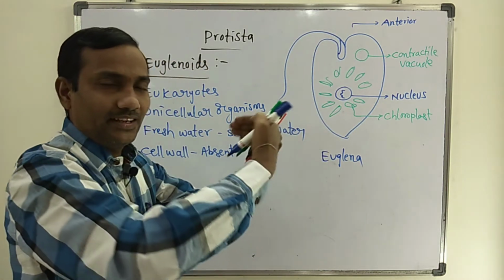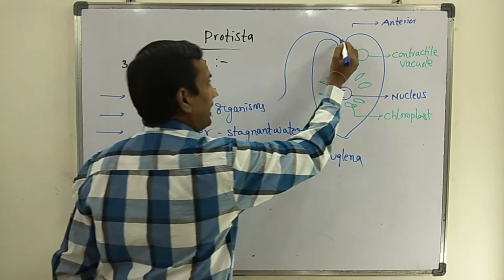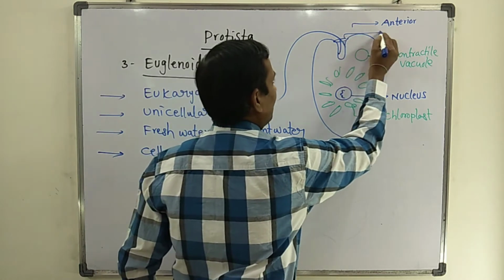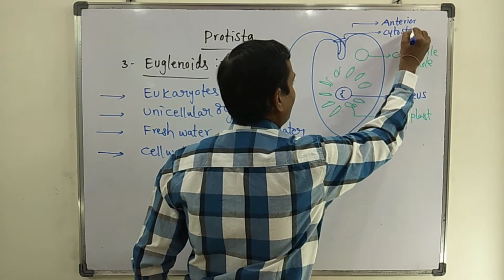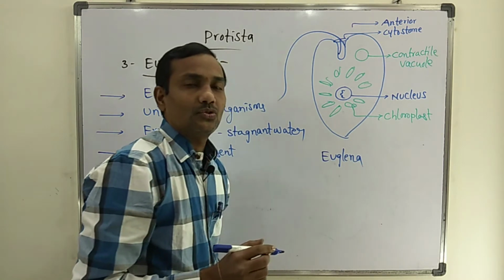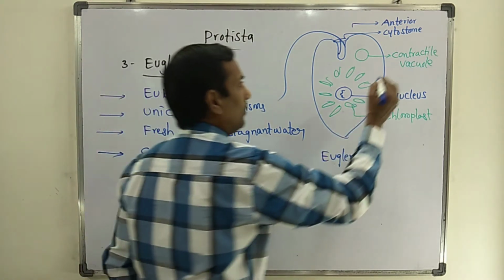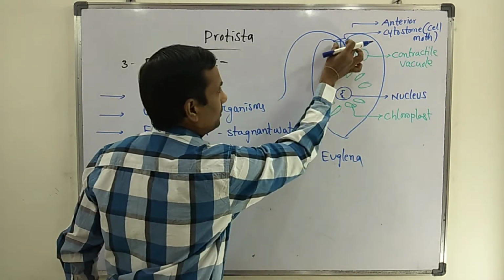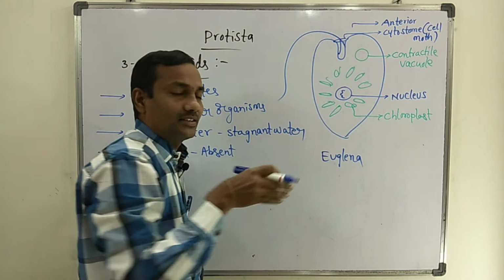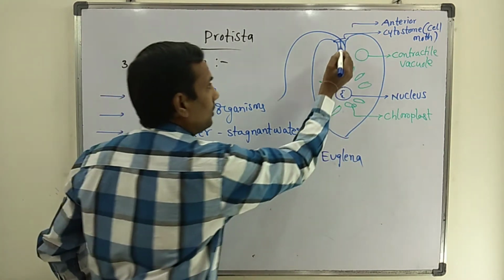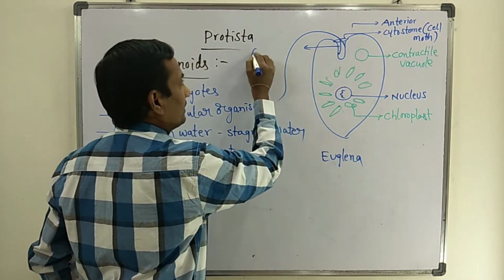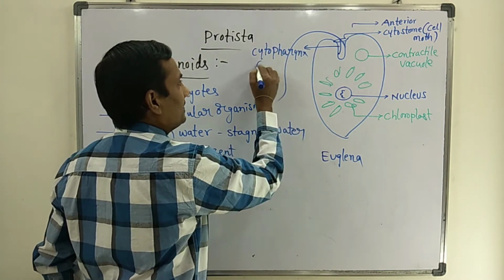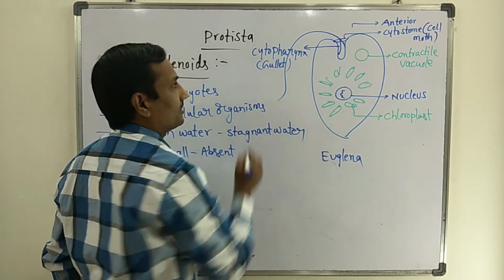The pellicle layer invaginates and helps in the formation of different structures. The first structure is called cytostome, otherwise known as cell mouth. Just below it, the cytostome opens into one small cavity that is called cytopharynx. This is also called gullet.